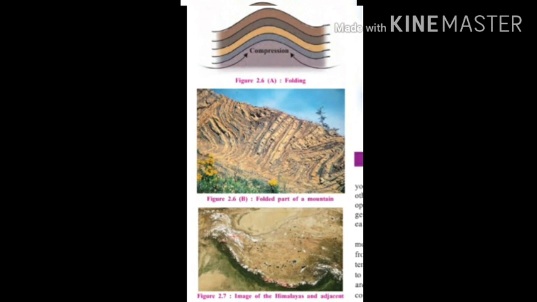Due to the energy waves working towards each other. Energy waves are created in the internal part of the earth. They are working towards each other in a horizontal way. The layer of the soft rocks folds. As a result, the surface of the earth gets uplifted and fold mountains are formed. For example, the Himalayas, the Aravallis, the Rockies, the Andes and the Alps. These are the fold mountains, and these mountains are the creation of mountain building movements.